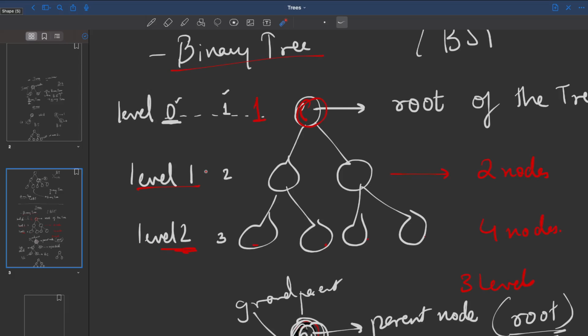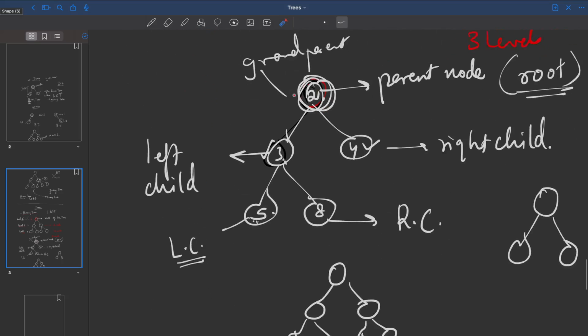Then we talked about the concept of level. You can talk about this as level 1, this is level 2, this is level 3. Either you can start counting from 0, 1, 2, or from 1, 2, 3 for the levels. It depends upon what the question is asking. Then the starting node of any tree is called the root of the binary tree. I hope this is clear.